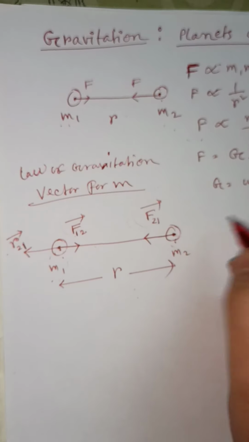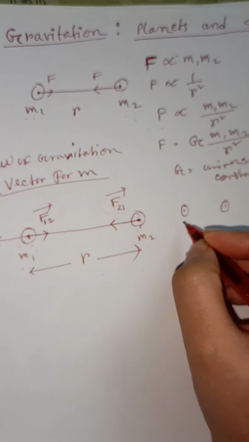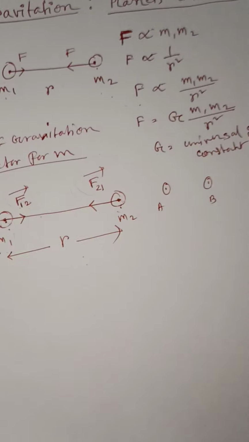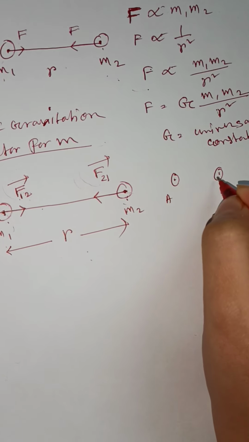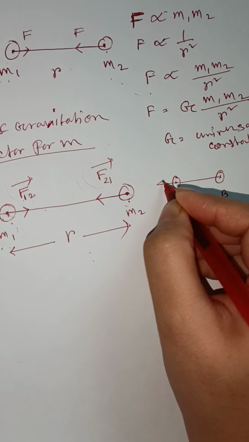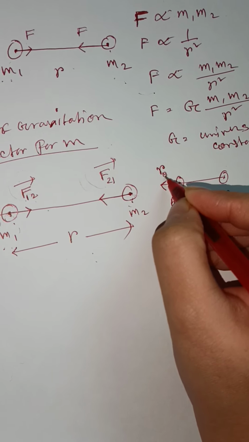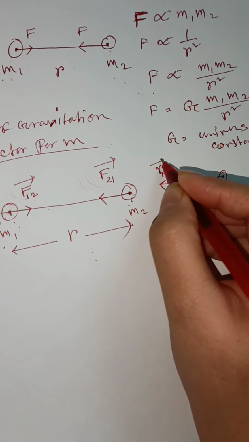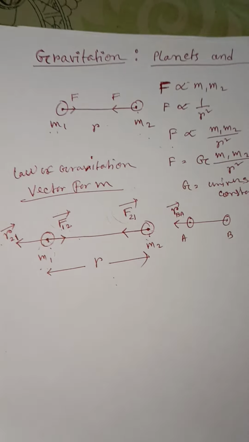Suppose this is the A point and this is our B point. If we want to find the position vector of the A point with respect to the B point, then the direction of this position vector is along this side, and the symbol is BA, reference point and then that point. So in this method we will find the position vector.